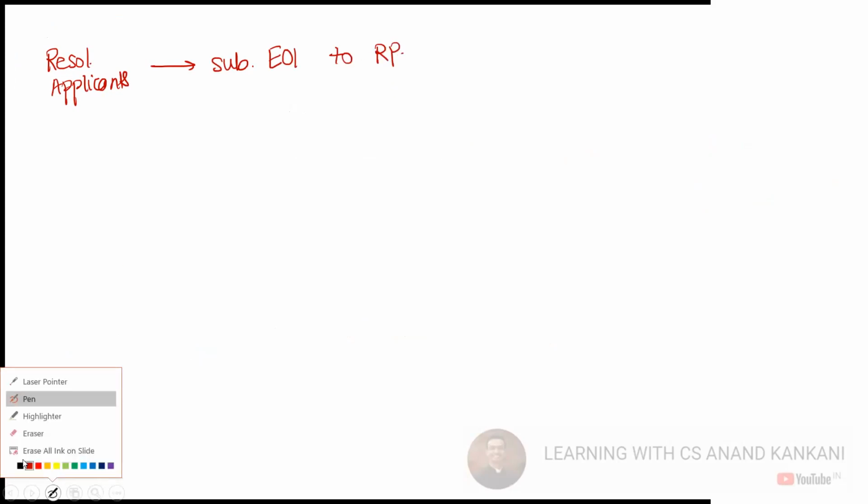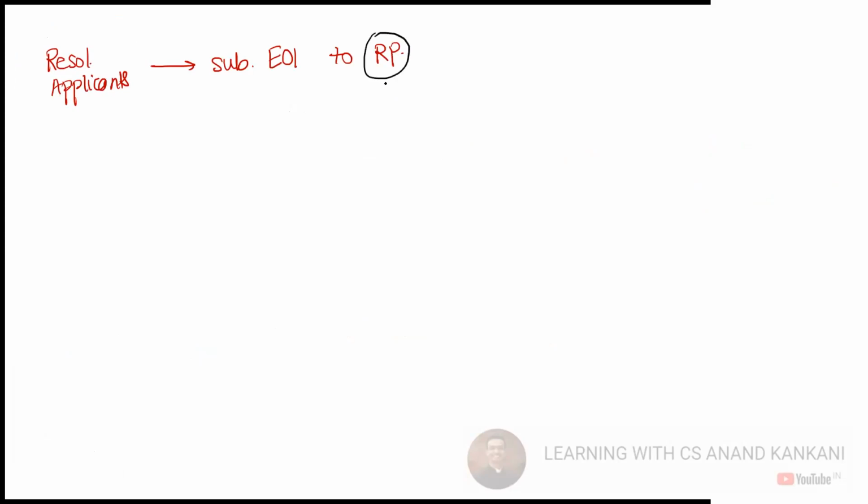Thereafter, what is the RP going to do? Sorry, the RP submits the plan to the COC. So before submitting the plan to the COC, what will the RP do? The RP will do the due diligence of the applicants with respect to their eligibility. Thereafter, the RP is going to invite the resolution plan.